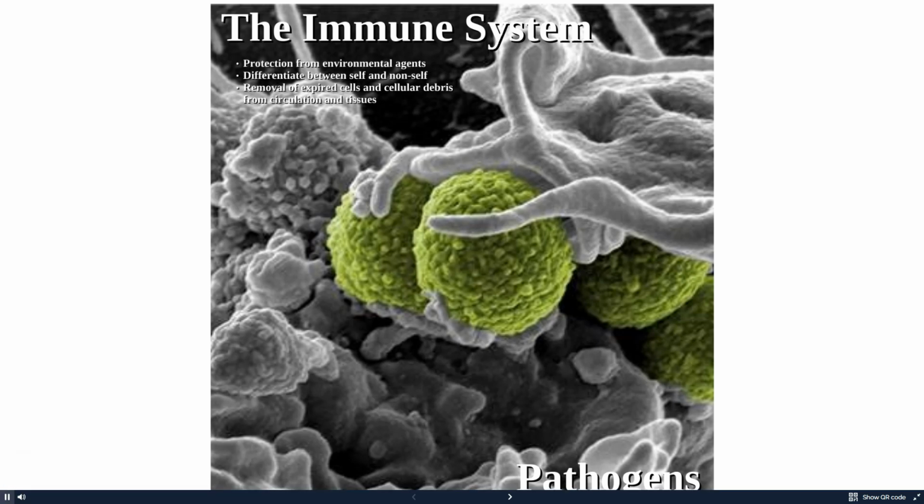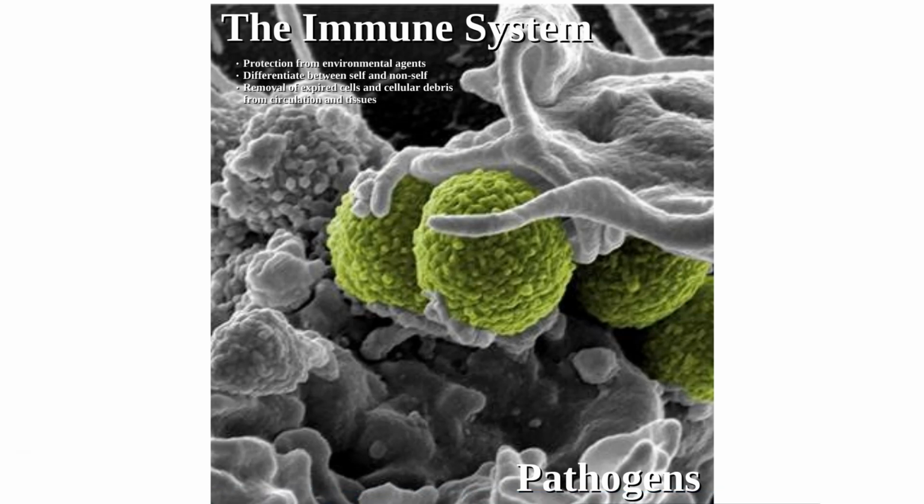In this section on the chapter on the immune system, we're going to consider the pathogens that we fight off. In this splash picture, I just want to point out this is a colorized scanning electron micrograph, but the green elements in this represent a type of bacterium, a spherical shaped bacterium.